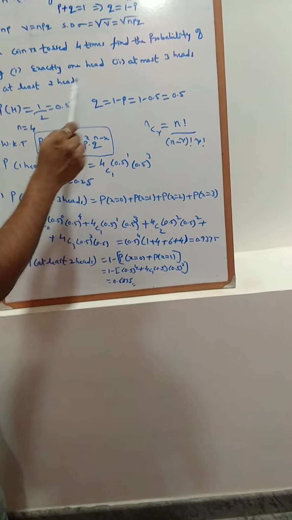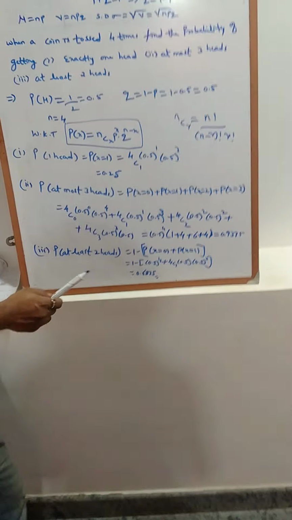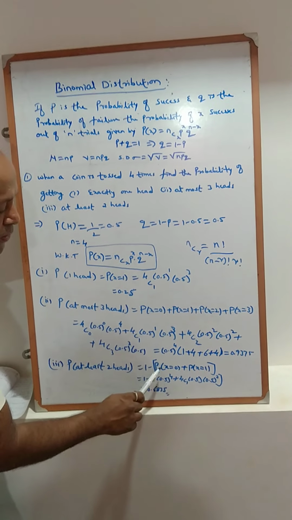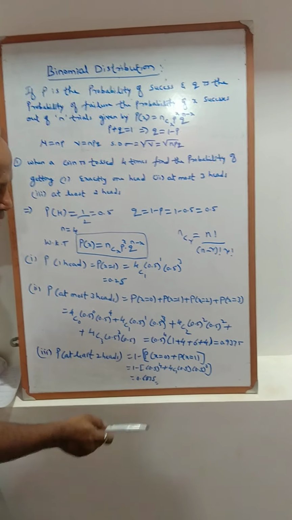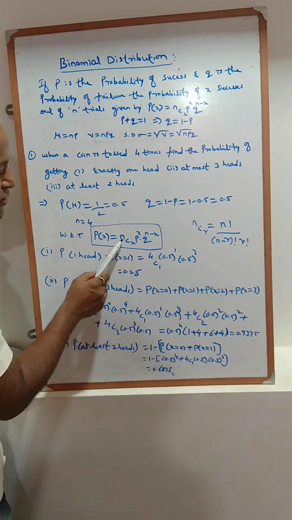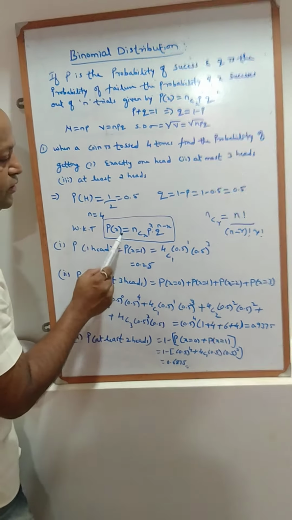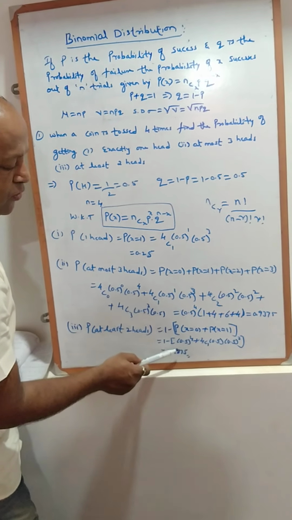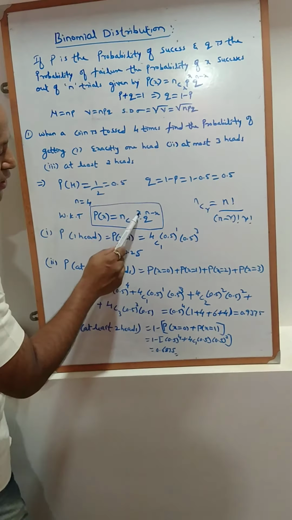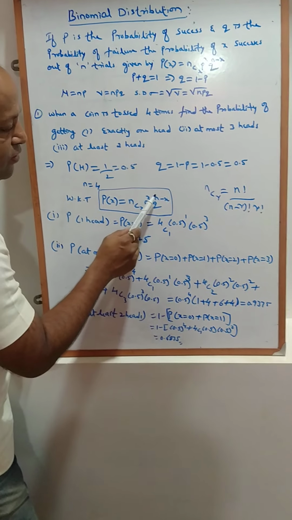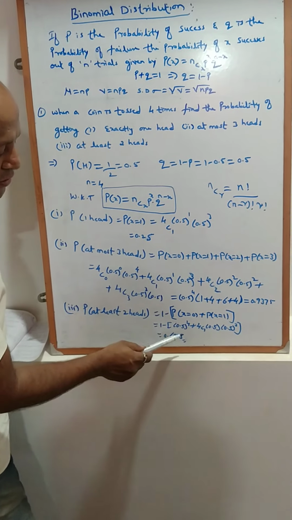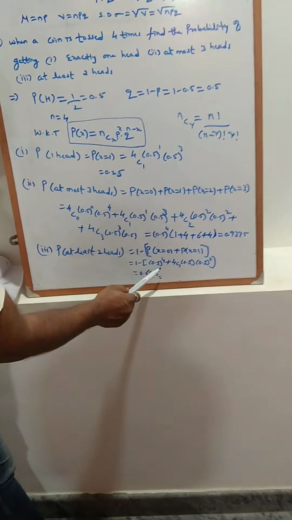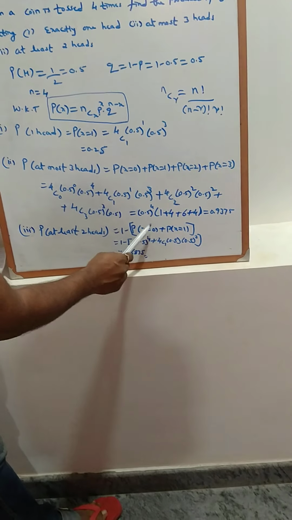Then lastly, probability of at least 2 heads. Probability of at least 2 heads means 1 minus the probability of x equal to 0 plus x equal to 1. That means x equal to 0, first you can substitute in this equation. So we get 4C0, 0.5 raised to 0 and q to the power of 4 only. Now we can solve, then you get 0.5 raised to 4 only, because x equal to 0 you have taken.